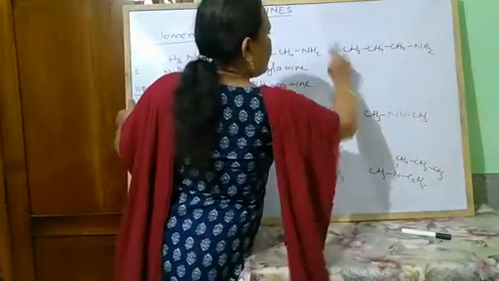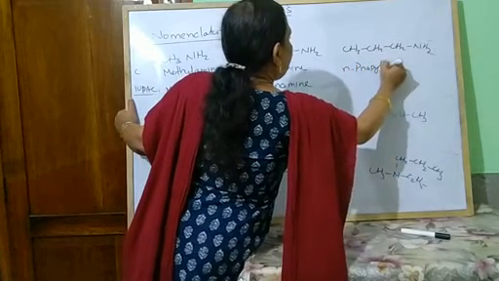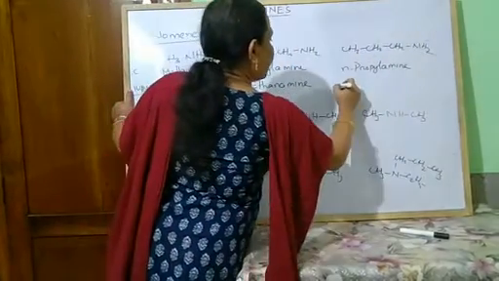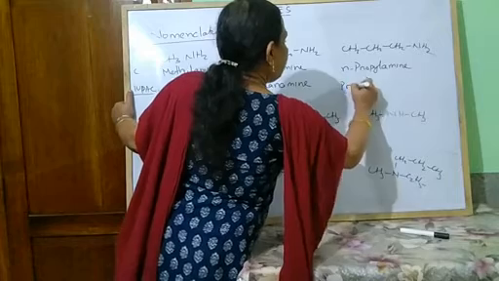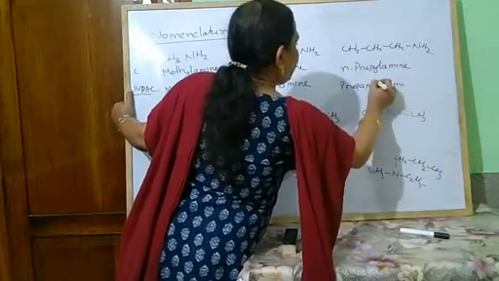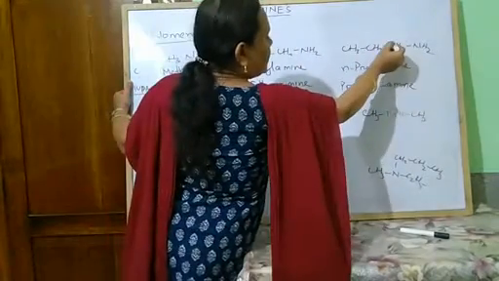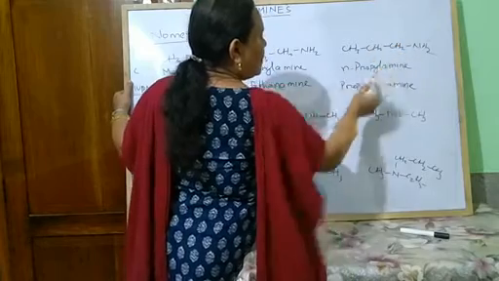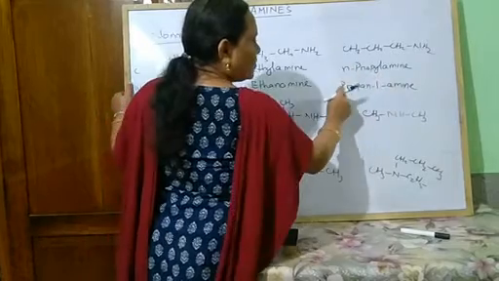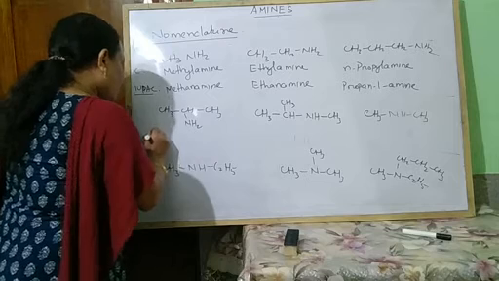And this one, N-propyl amine is the common name. IUPAC name, propan-1-amine, because the NH2 group is present at the lowest position, 1, 2, 3. If more than 2 carbon atoms are there, you have to write the position. Propan-1-amine.